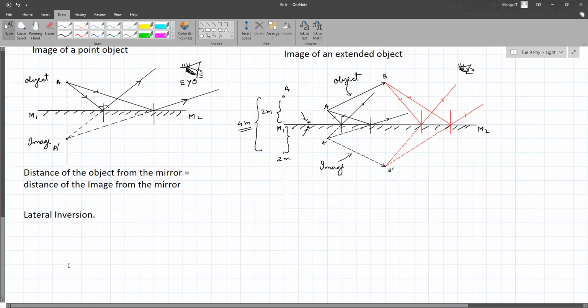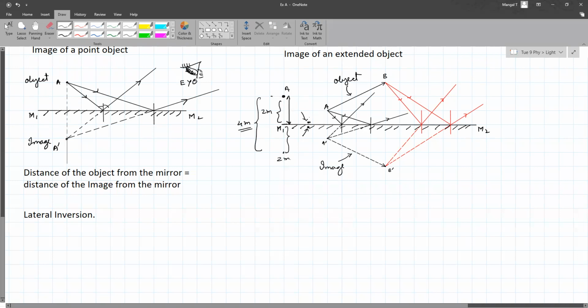No, not necessary. So over here, the 2 meters, will we take the distance from point A or point B? You are talking about distance between what? Because that needs to be specified. The distance between the object and the mirror. This is the object and this is the mirror, so this distance.